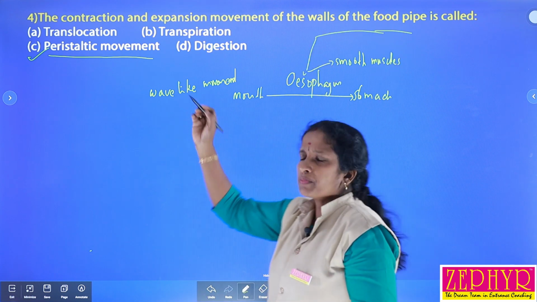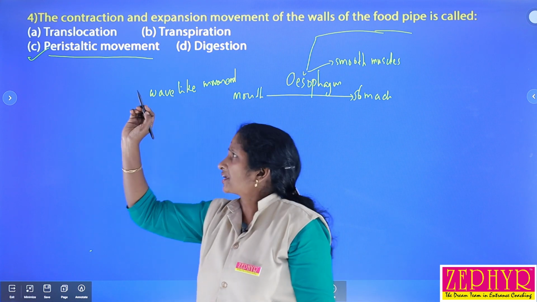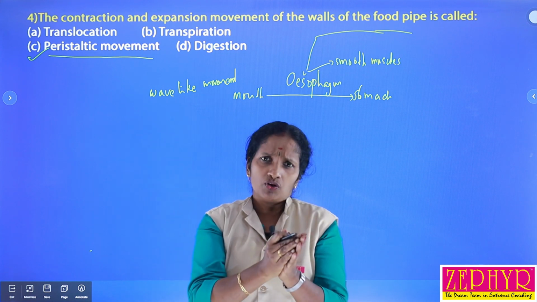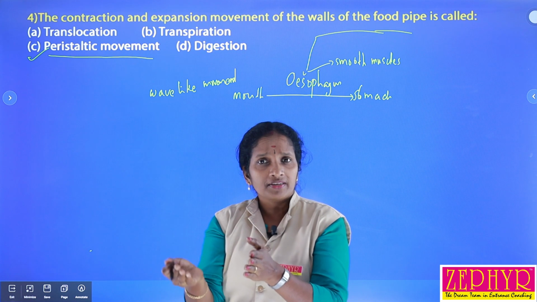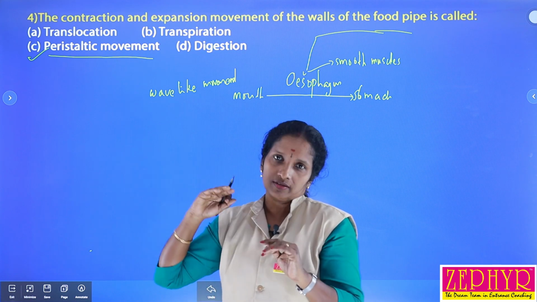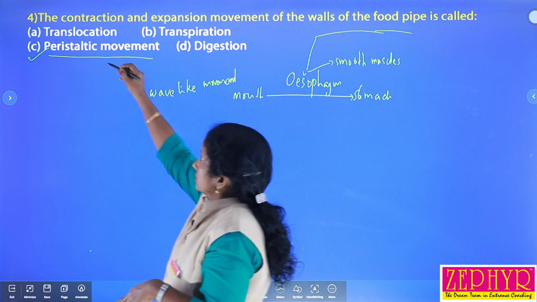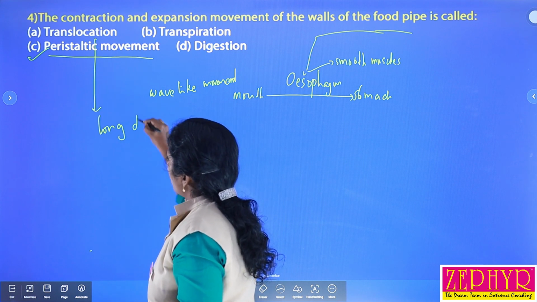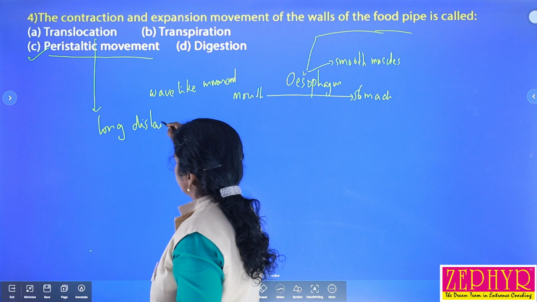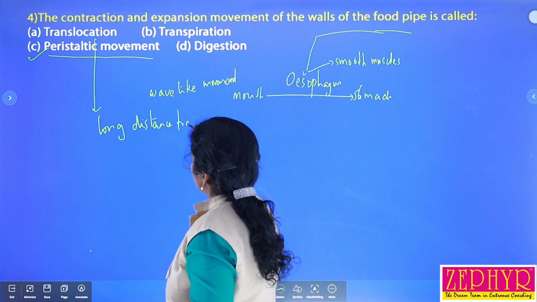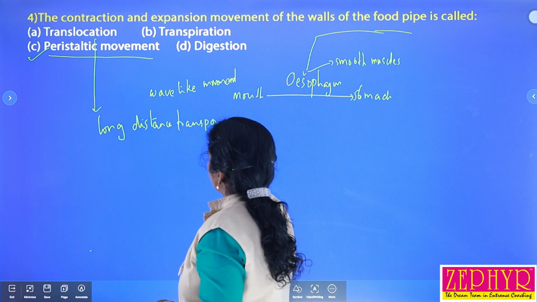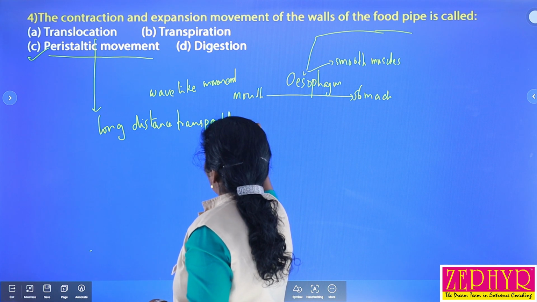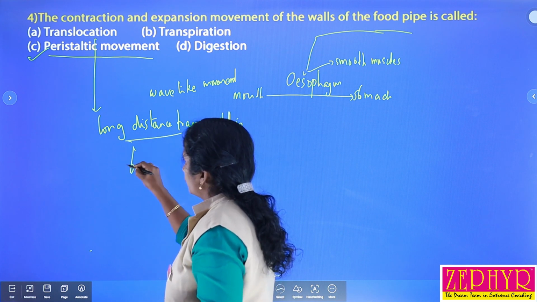And then what is meant by translocation? Translocation is the transportation of substances or materials from one place to another. Long distance transportation is called translocation. For example, the transportation of food materials.